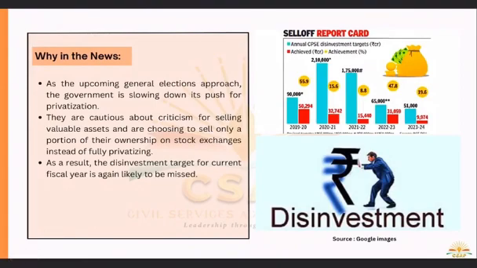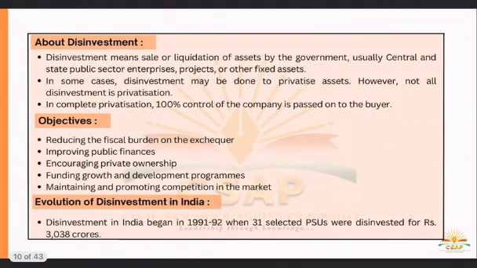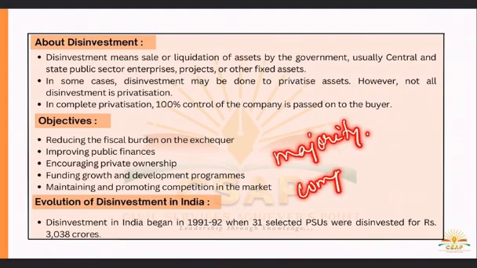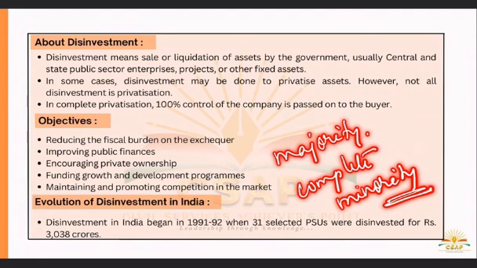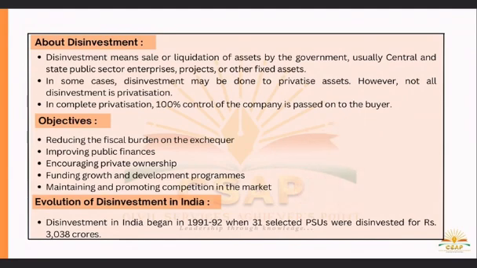So we can see that when the government sells its assets or a subsidiary, such as a central or state public sector firm, this is referred to as disinvestment or divestment. And we all know that there are three basic methods of disinvestment: majority disinvestment, complete disinvestment and minority disinvestment. So these are the three types of disinvestment that we can see in these disinvestment strategies.